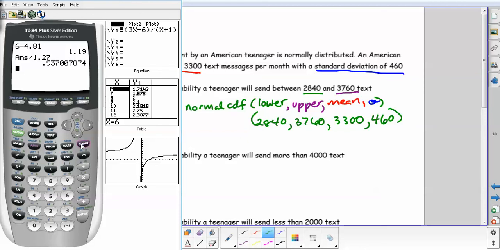Okay, clear. Second vars. Normal CDF is choice 2. Lower. So our lower is 2840. And, oops, I don't want to close those yet. Comma, upper 3760. 3300.